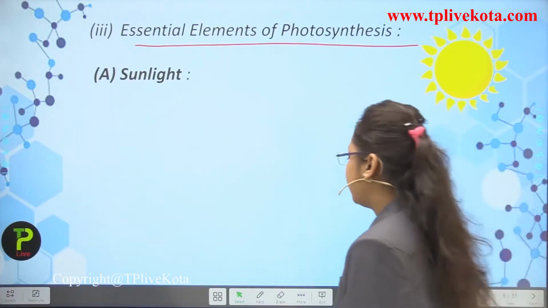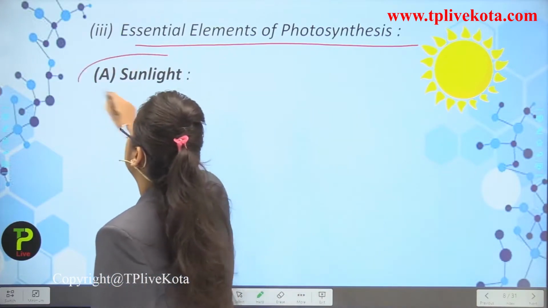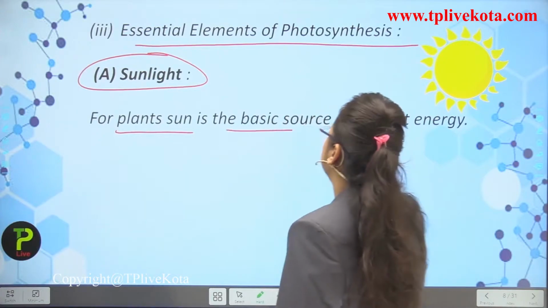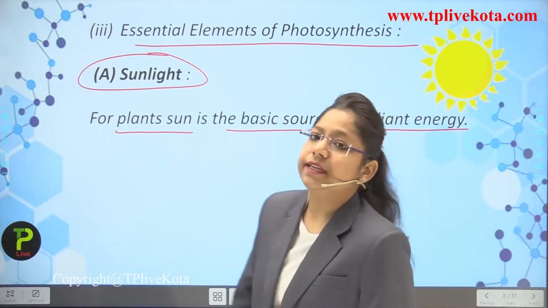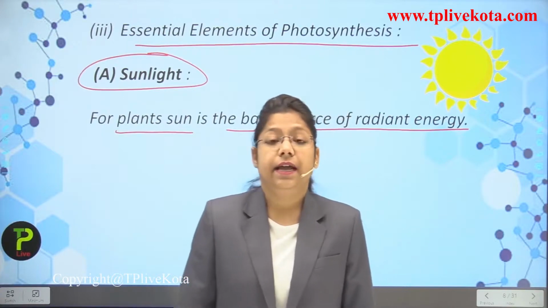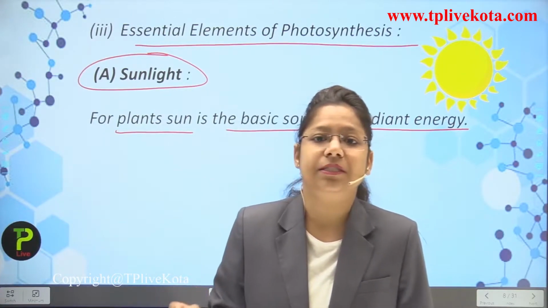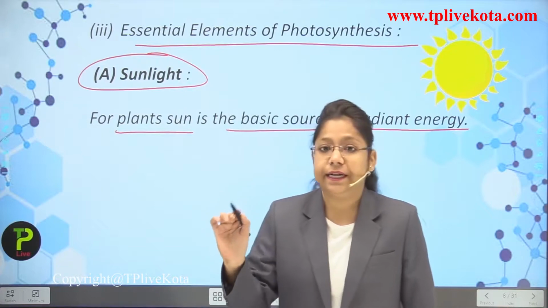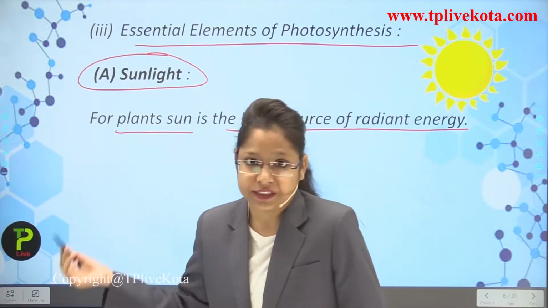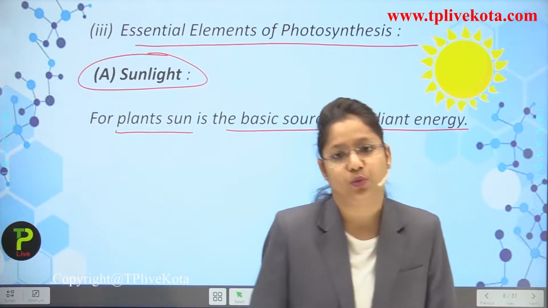So, first we are going to talk about sunlight. For plants, the sun is the basic source of radiant energy. Now, why are we using the term radiant energy? Actually, radiant means in the form of radiations, that is, electromagnetic radiation, which we are going to discuss in the upcoming slides also.